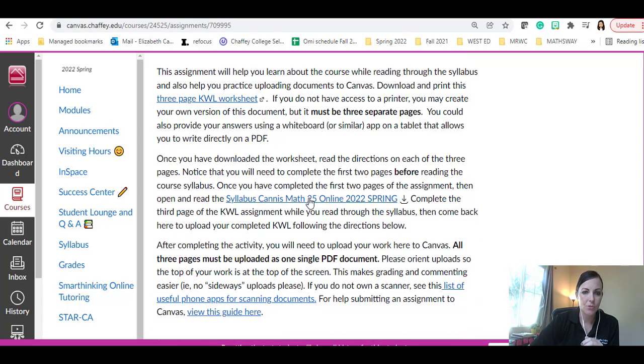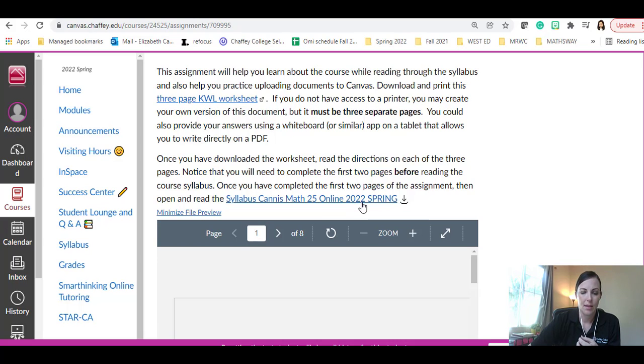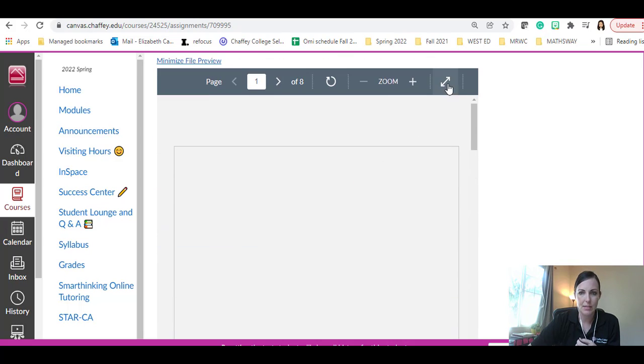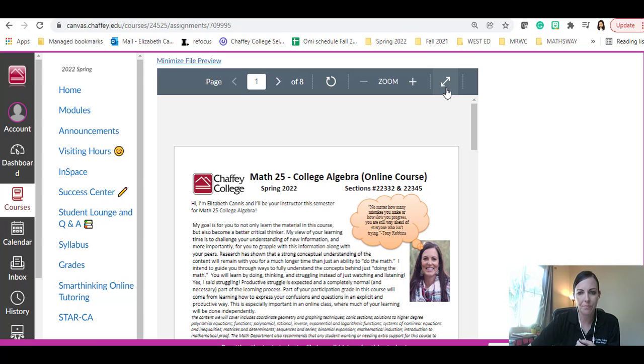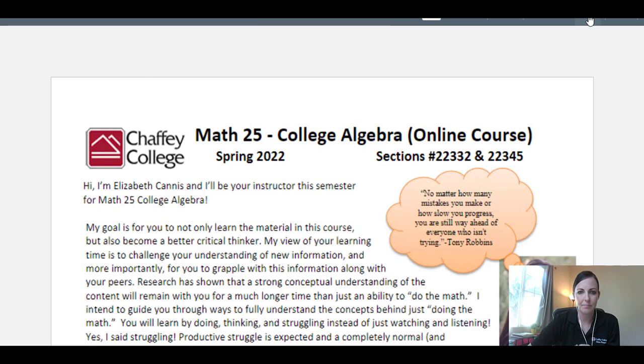If you scroll down a little bit, I said that the syllabus is what you would be reading after you write down what you know and what you want to know. You're going to be able to click on the syllabus. So I'm going to click on that right now. And so when I do, it's actually coming down below here. That's fine. And I'm going to expand that so you can see it all together. Zoom in a bit.